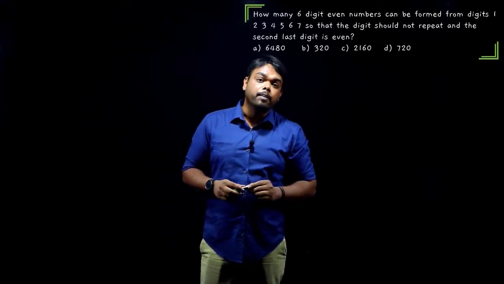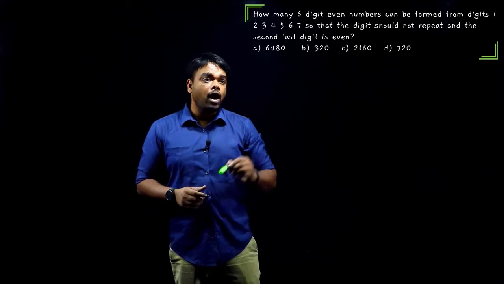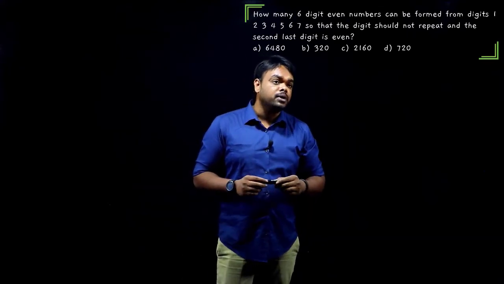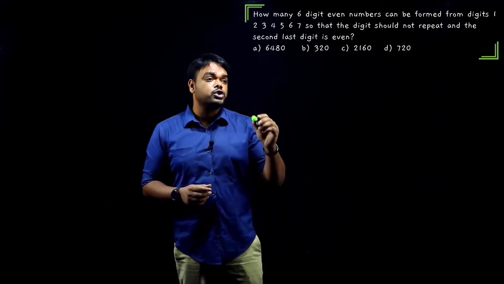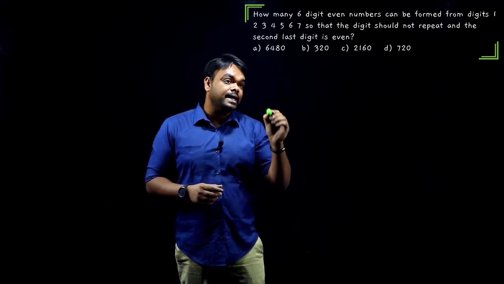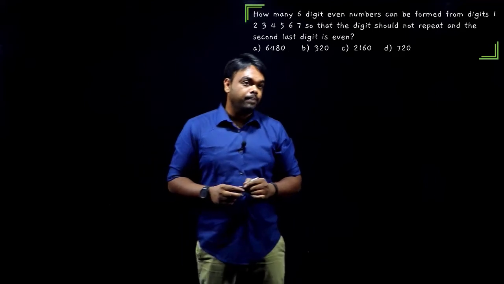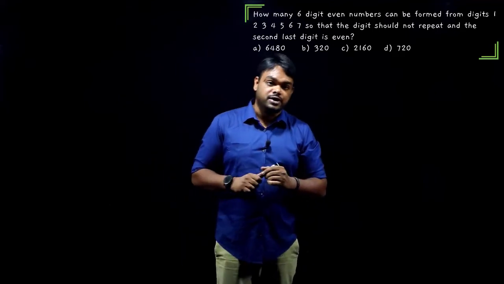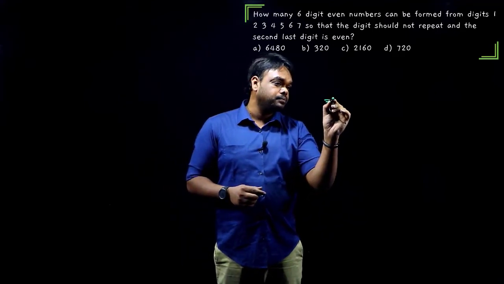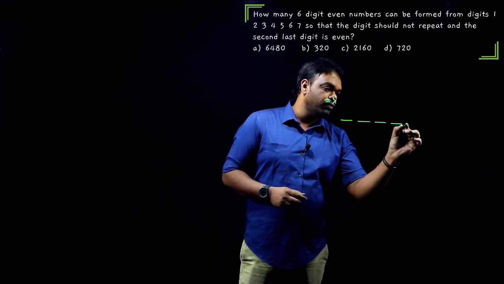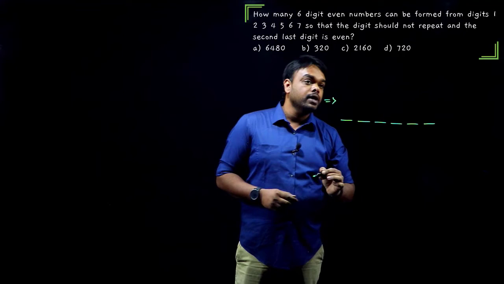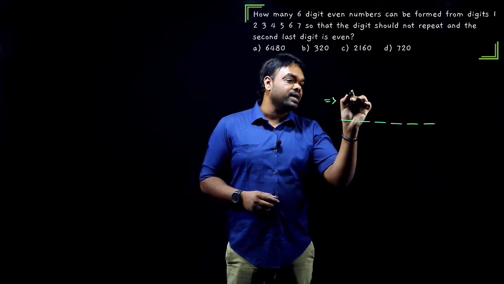Our next question once again is based on permutation and combination and forming numbers. How many 6-digit even numbers can be formed from digits 1, 2, 3, 4, 5, 6, 7 so that the digits should not repeat and the second to last digit is even? Okay. Guys, we have to form 6-digit numbers. So let me take 6 places: 1, 2, 3, 4, 5, 6, using the digits 1, 2, 3, 4, 5, 6, 7.